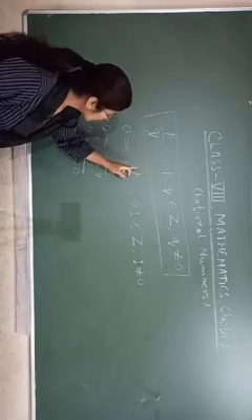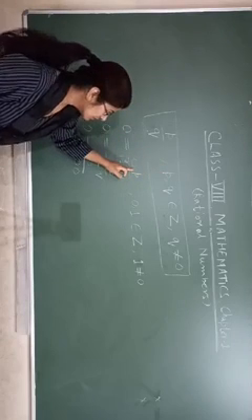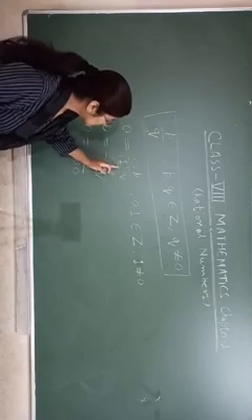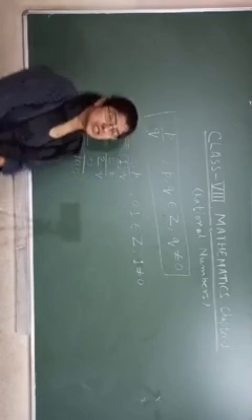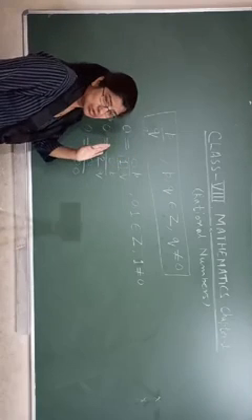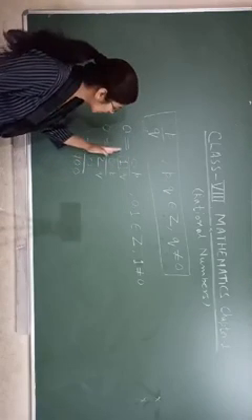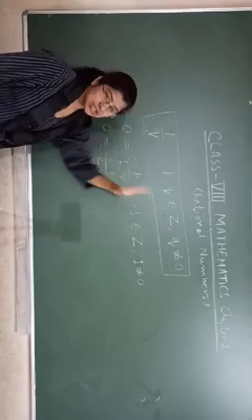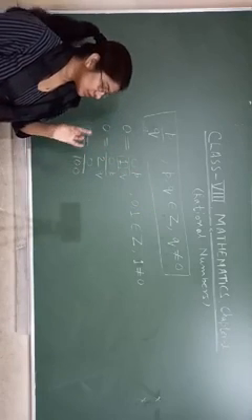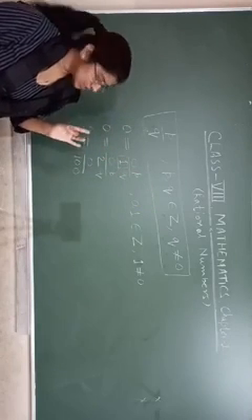But q should not be 0. P should be an integer. So you know that all positive numbers, all negative numbers and 0 combined are called integers.